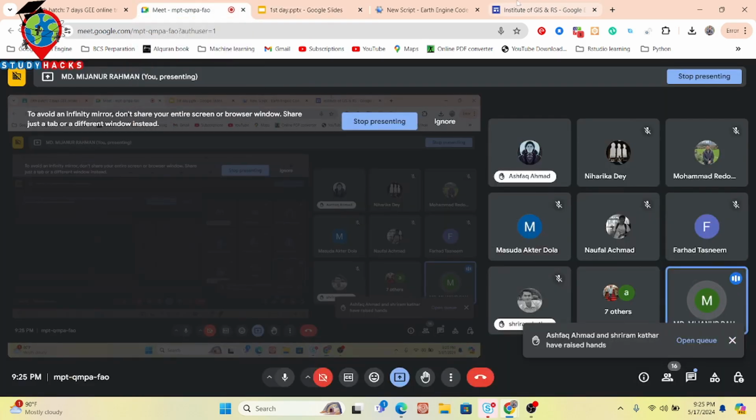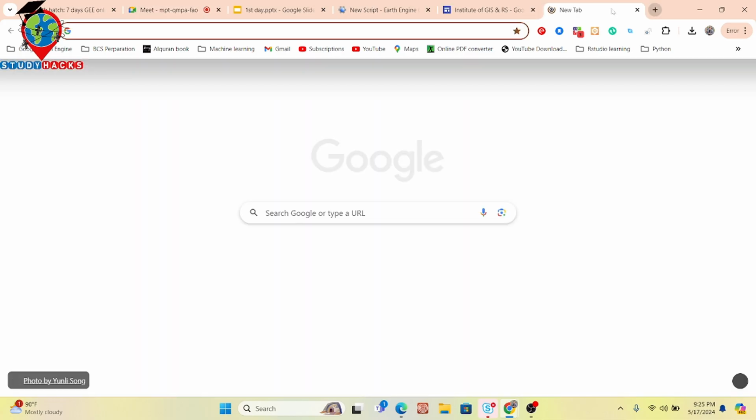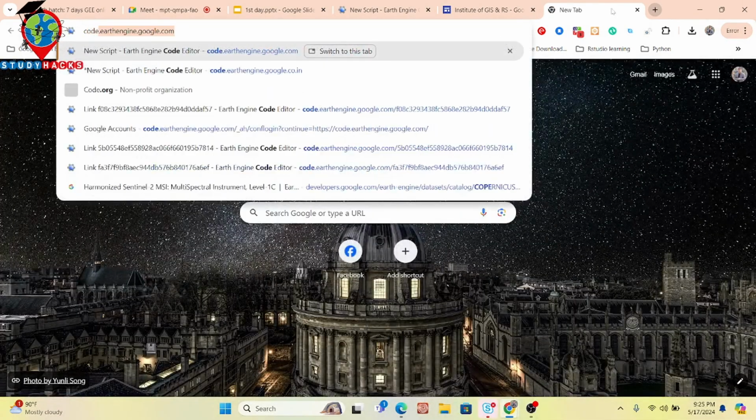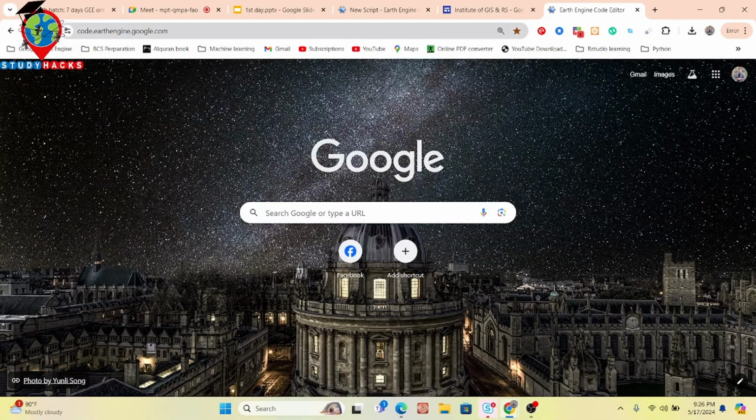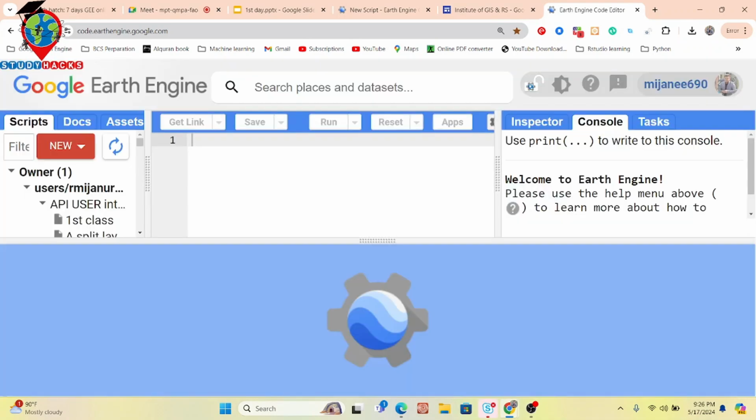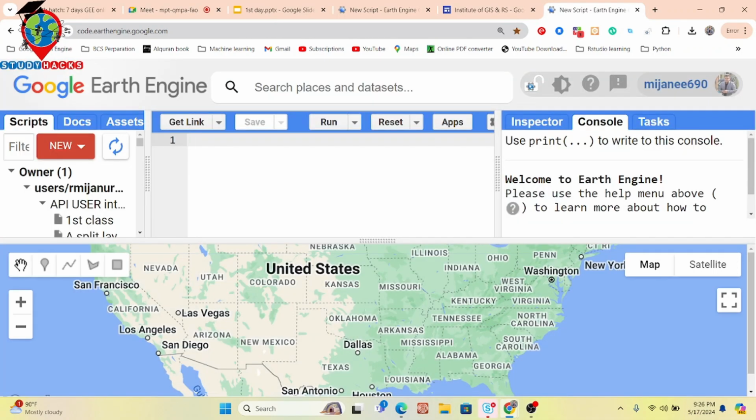Now I simply go to this link because I already made the registration: code.earthengine.google.com. If you have already registered and go to this link, your code editor opens automatically. You can see it automatically opens my code editor. This code editor is called the JavaScript API code editor.